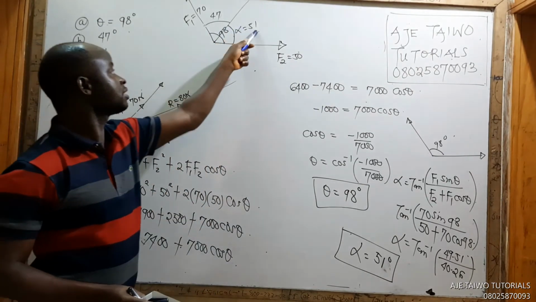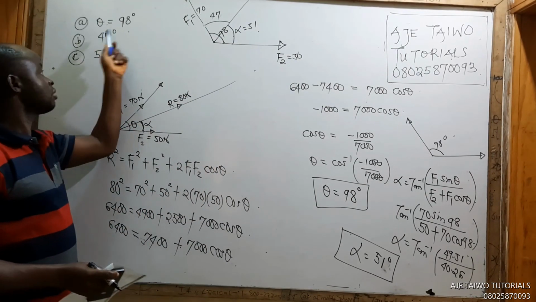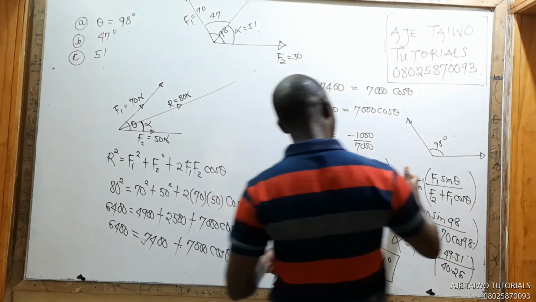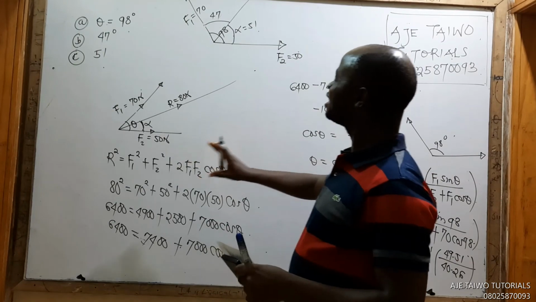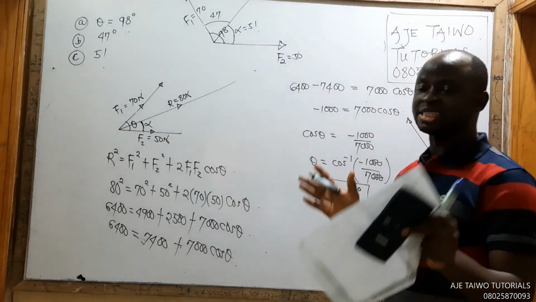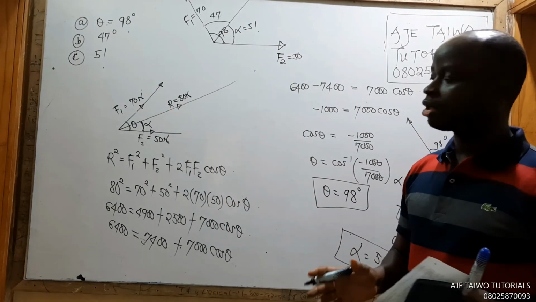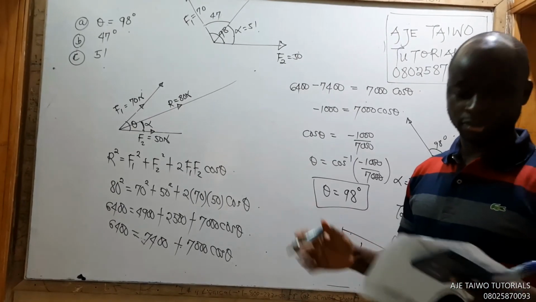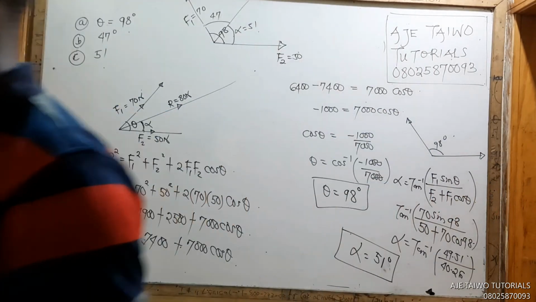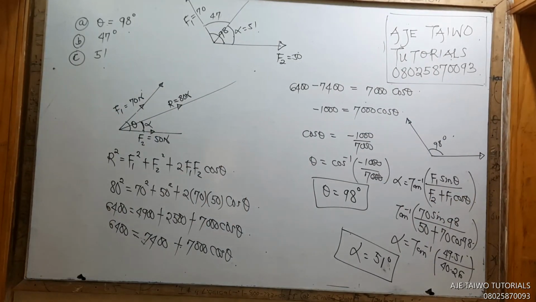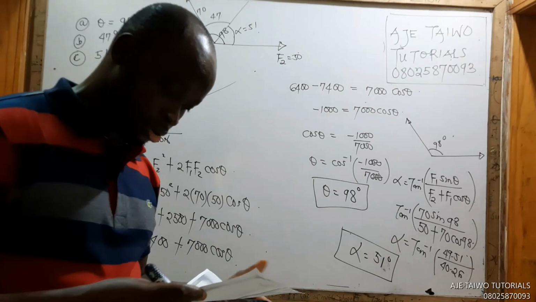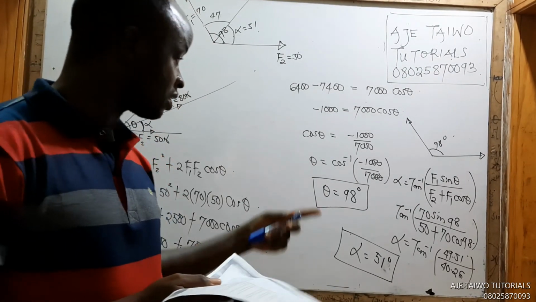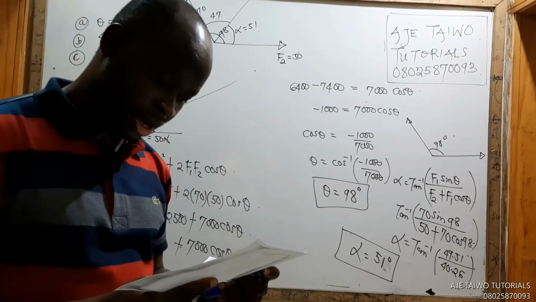So remove this from 98, you get the angle it makes with F1. And you may not have to follow this formula at all. You may not have to follow anything I have done before, except they ask you to prove. You will just use cosine rule and sine rule straight. Take this one and do it later for yourself. Right, assignment. You may use sine rule and cosine rule and you still get the same answer, okay? Without stressing yourself through this formula.